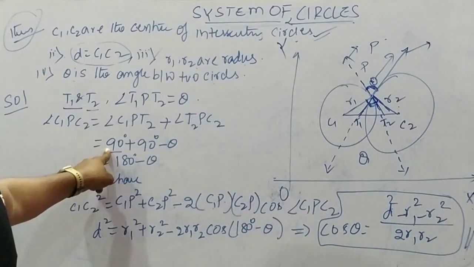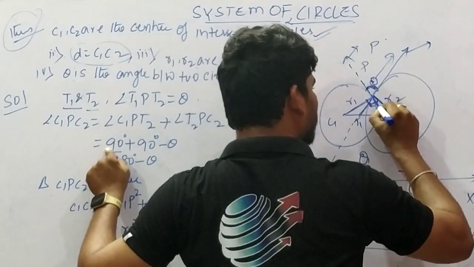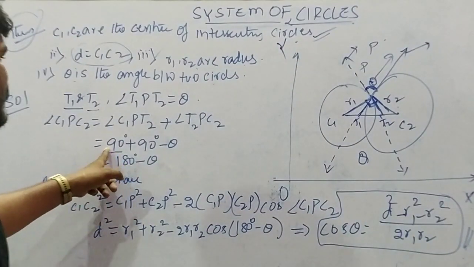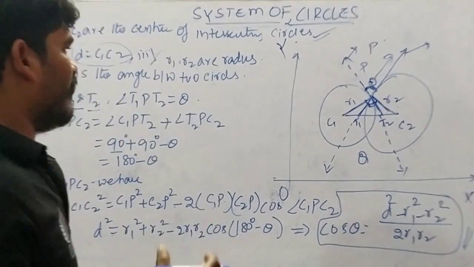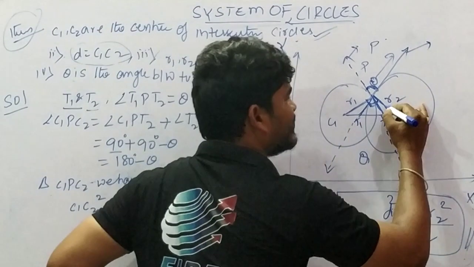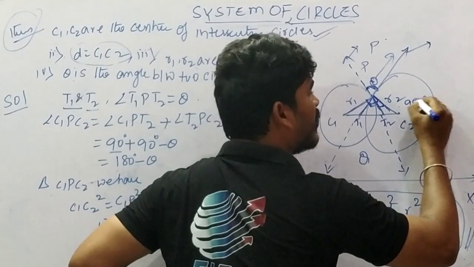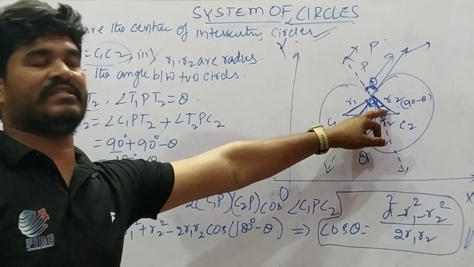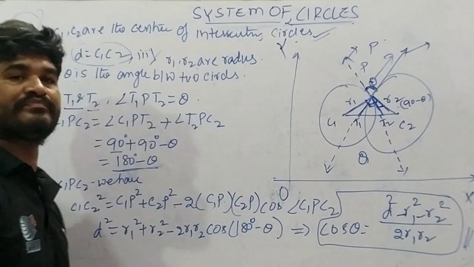This is 90 degrees. What is the angle? This is a 90 degree angle. This triangle is a right angle triangle. We have the angle 90 degrees, plus one more triangle angle. Observe here: this angle is 90 minus theta. This angle is 90 minus theta. Adding up, we get 180 minus theta.